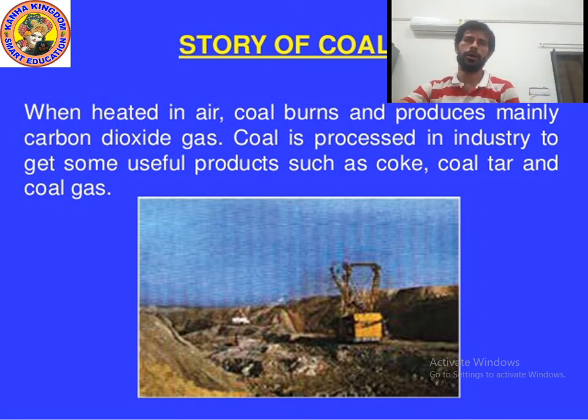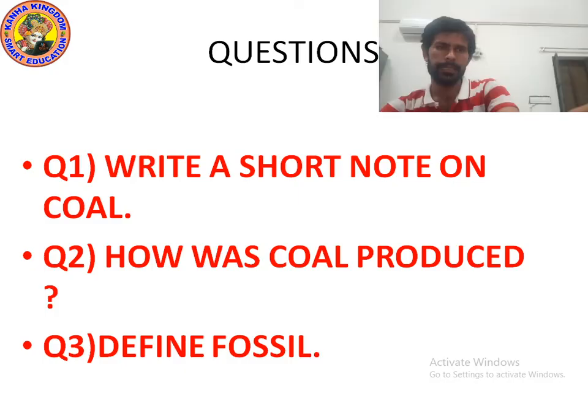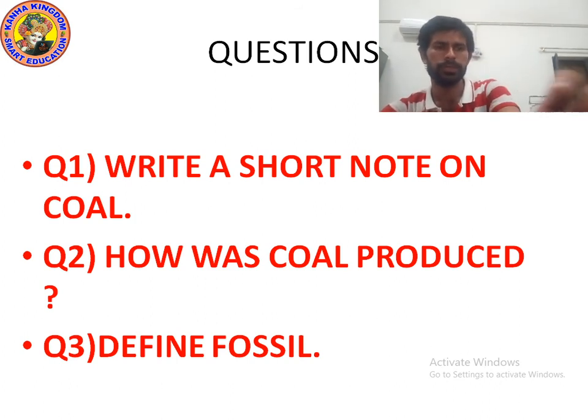Now I will ask you some questions. It's time to ask questions from you. I hope that you understood. When coal is heated in air, it burns and produces mainly carbon dioxide gas. Coal is processed in industry to get some useful products such as coke, coal tar, coal gas. Now, let's move on to the next point. So, as you can see the question.